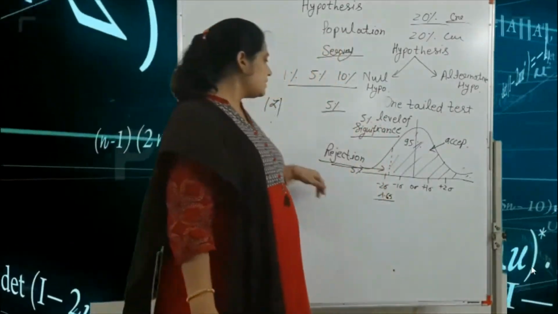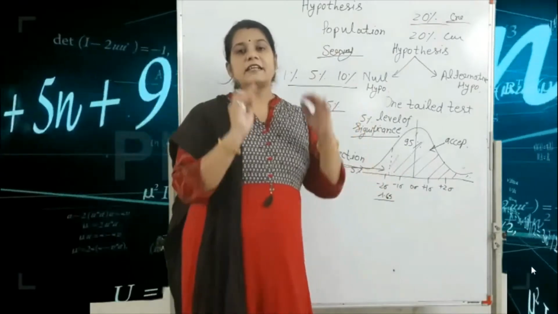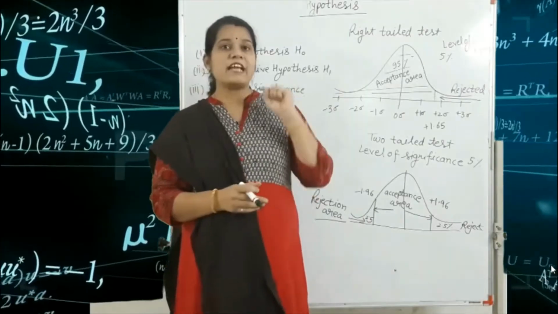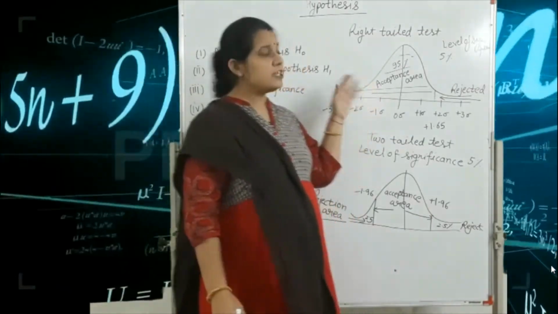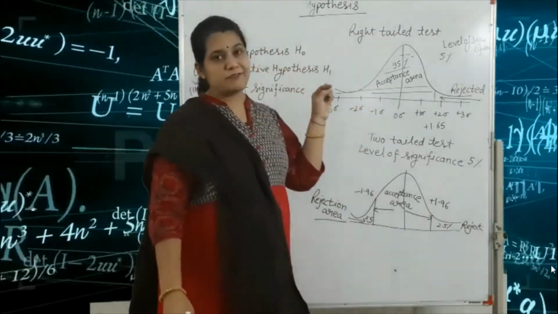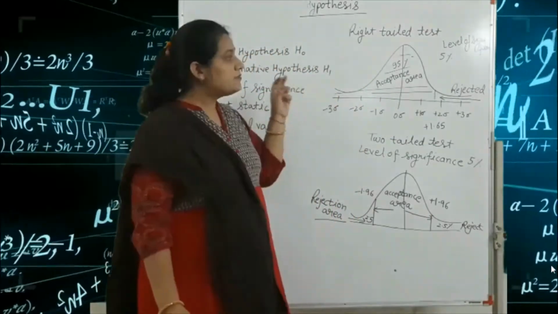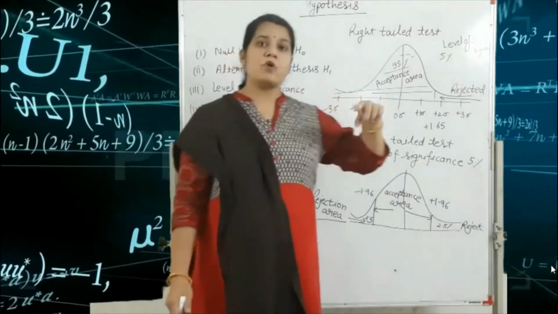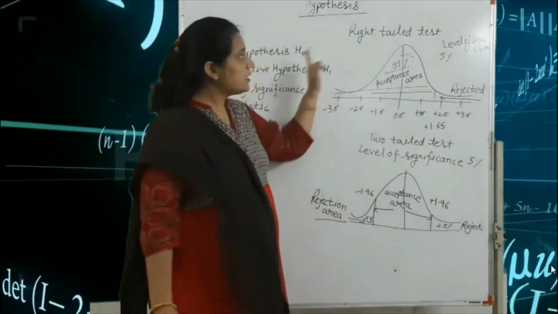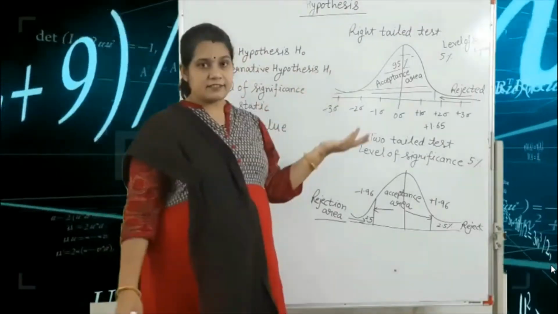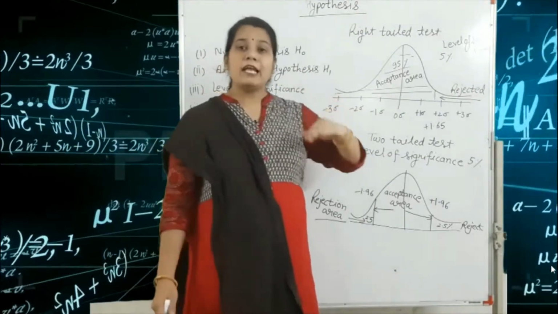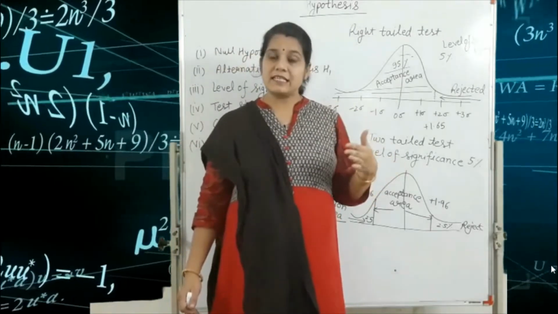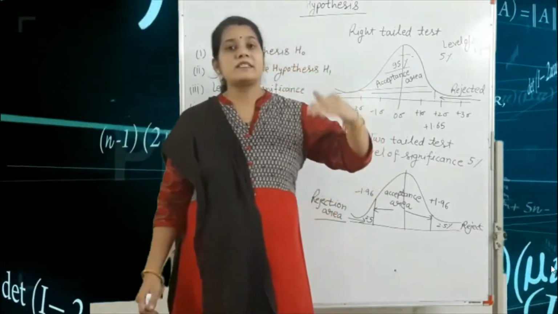In the right-tailed test, the diagram is like the left-tailed test. For the level of significance of 5%, the value in the left-tailed test is minus 1.65, but here for the right-tailed test the value of 5% level of significance is plus 1.65.